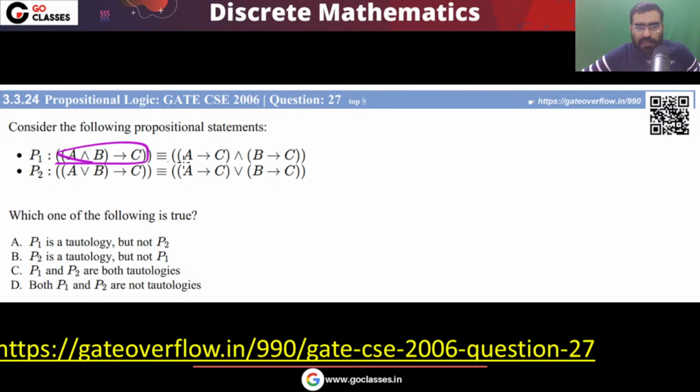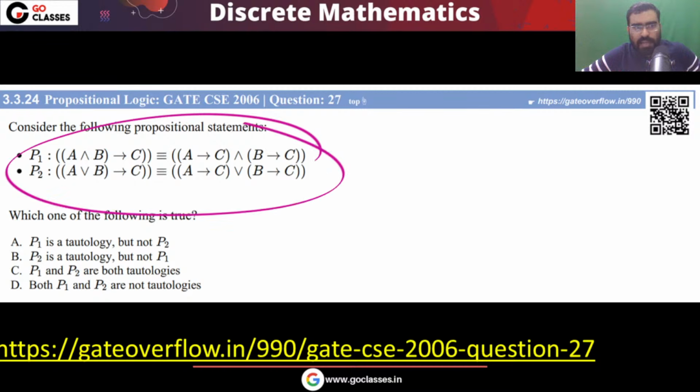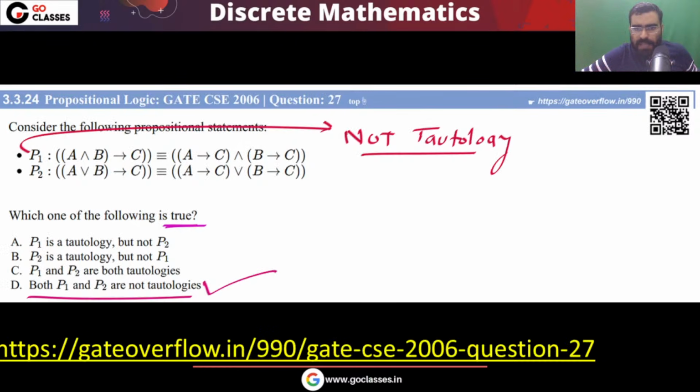You will have to simplify this, and this, and this. For this question, the simplification method will take a lot of time. Now think about it. If you do the simplification method, you are taking 2 minutes and some other student is doing the case method and let's assume he is taking 30 or 40 seconds. Then remember, saving time will help you. If you save time, definitely it will help you in the GATE exam.